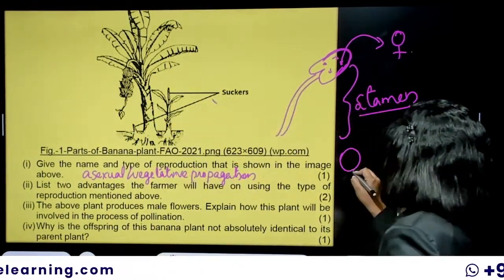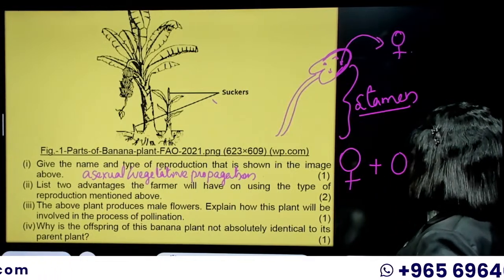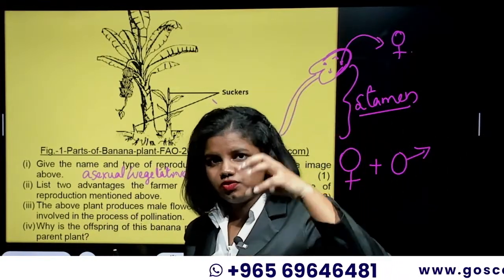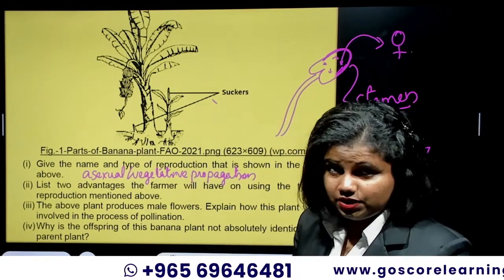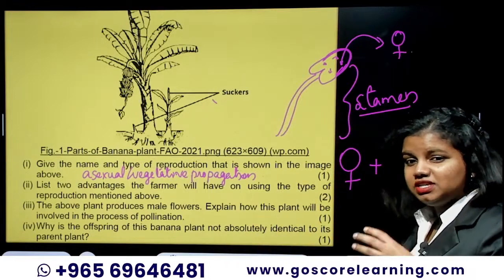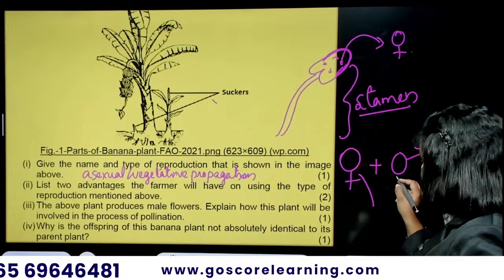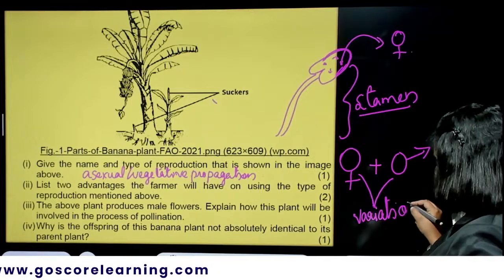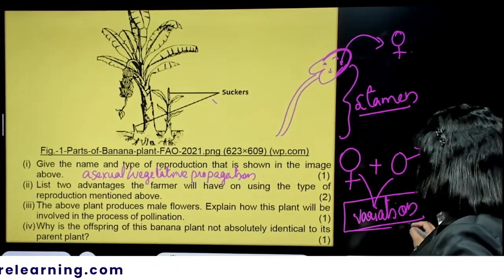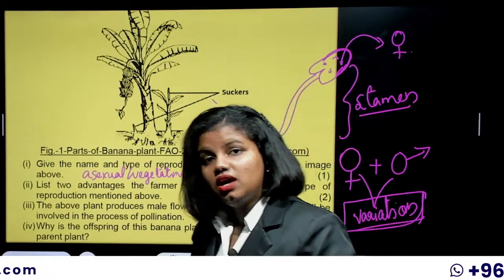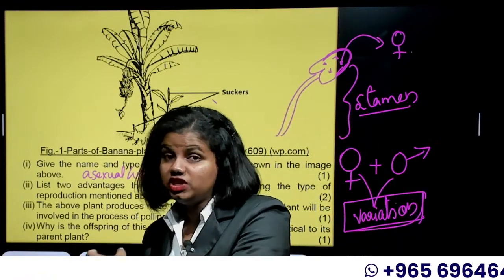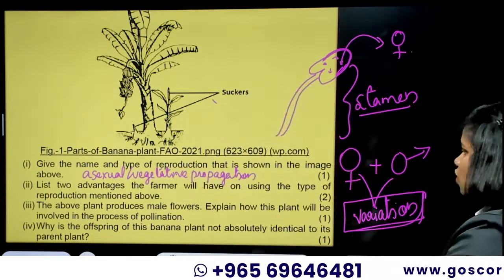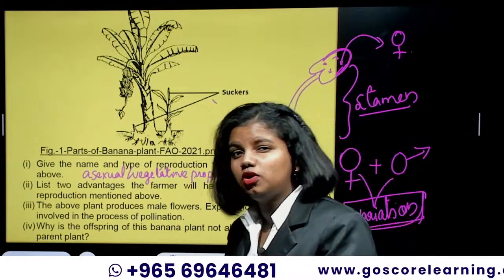So there would be a male flower and there would be a female flower. When we are making the pollen grain of the male fall on the stigma of the female, the double fertilization happens and an embryo develops out of it, and that would lead to variation. Since it is a type of sexual reproduction, there is always a chance of variation happening in the new DNA production, which would create an offspring which might have characters that the parents didn't have. So that question is all about variation.